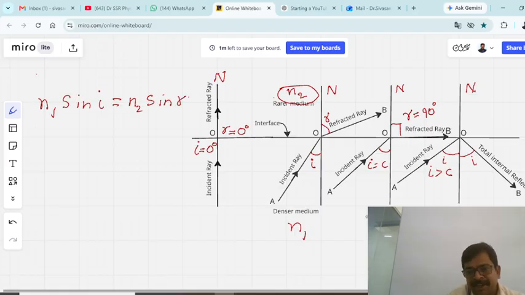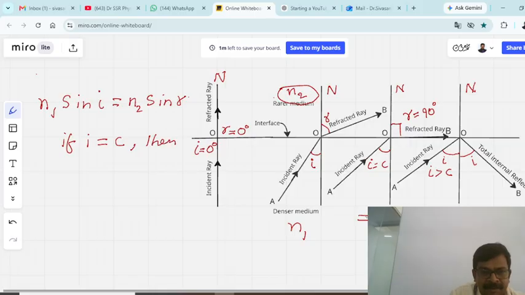Now, if the angle of incidence is equal to the critical angle, then the angle of refraction r is equal to 90 degrees.